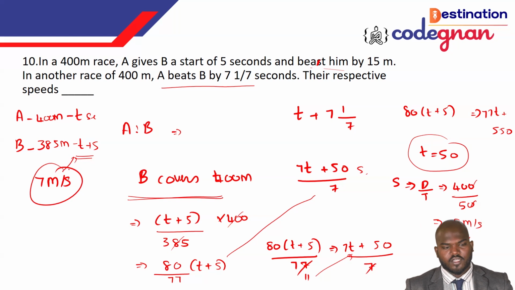So A's speed is equal to 8 meters per second, and B's speed is equal to 7 meters per second. So, okay, guys, by this we are closing the chapter called Races and Games. I hope you clearly understand it. If you have any doubts in what we have discussed, please make sure you indicate them in the comment box or by personal message to the mail we have described in the chat box. Please make sure you practice this and make your calculation very clean and efficient. So we are done with the class and hope we are clear with this topic.